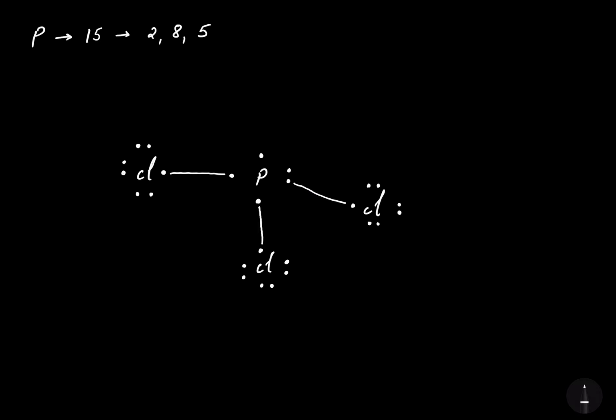So the octet of third chlorine also got completed. The same way the fourth one is a chlorine 1, 2, 3, 4, 5, 6, 7. Now this chlorine will also form one covalent bond with the phosphorus. So the 8 electrons of the fourth chlorine also got completed.